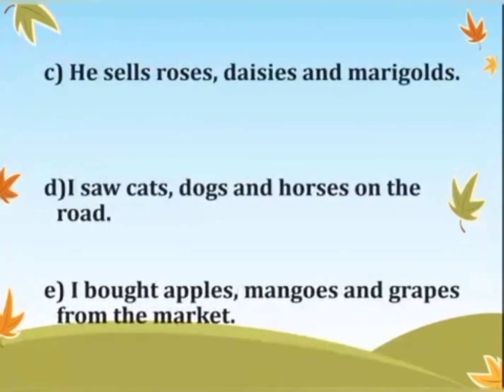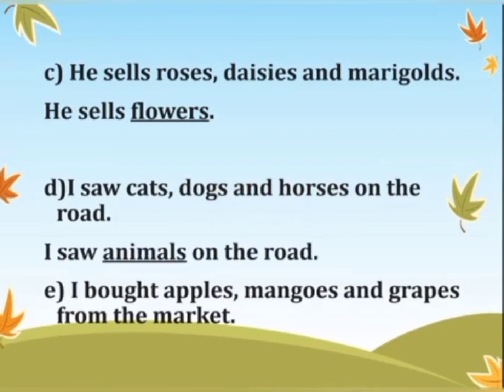Let's move ahead. C part. He sells roses, daisies and marigolds. So under which category can we put roses, daisies and marigolds? That's flowers. He sells flowers. D part. I saw cats, dogs and horses on the road. Dogs, cats and horses come under the category of animals.